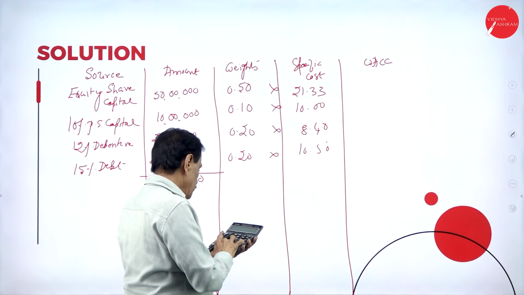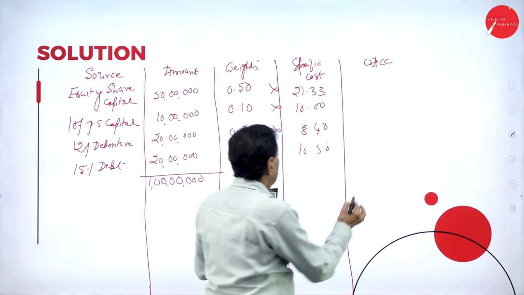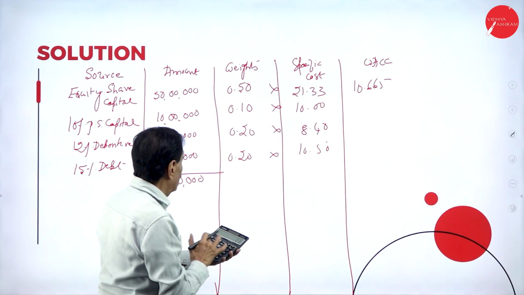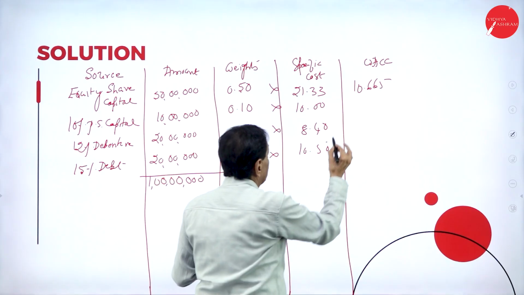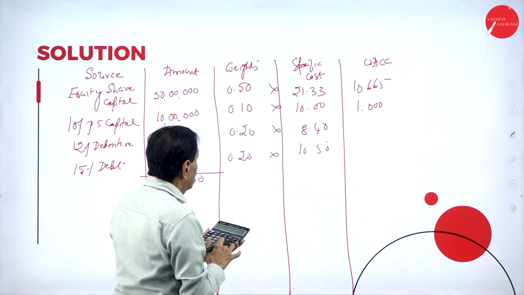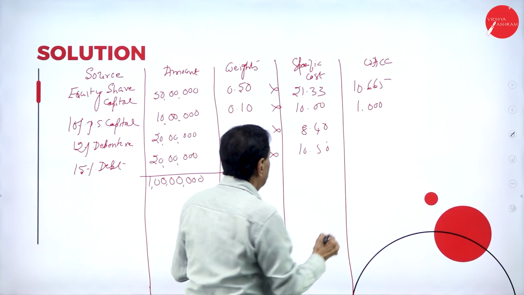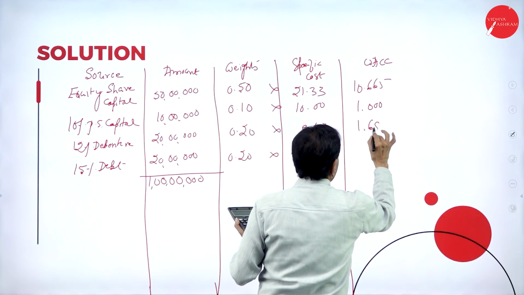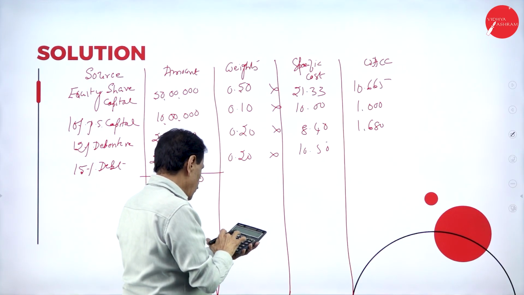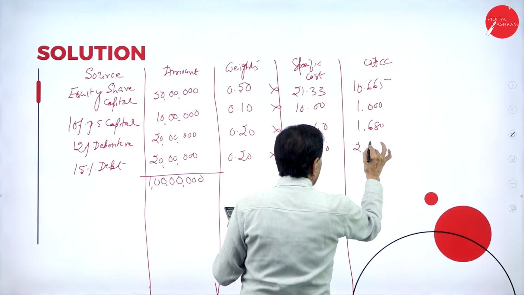Multiply: 21.33 into 0.50 is 10.665. 0.10 into 10 is 1. 0.20 into 8.40 is 1.68. 0.20 into 10.5 is 2.1.